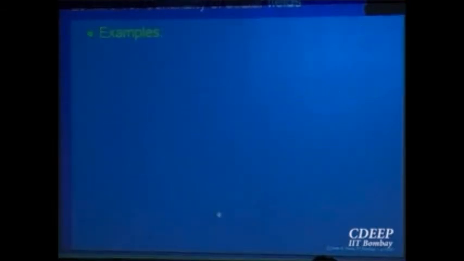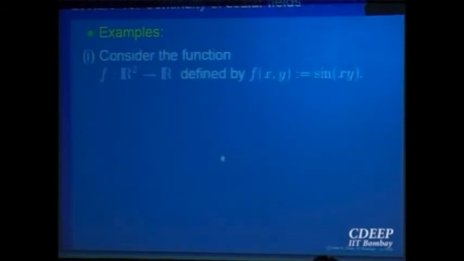So given a function of two variables, there are two projection maps, fixing one of the variables. For a function of three variables, you'll have three projection maps, right? Projection onto three different coordinate planes. So those are the projection maps. They all are continuous. For example, this function is continuous. You don't have to do anything now. You just say that sine is a function of one variable, that is continuous. The function (x, y) goes to x times y, that is continuous. So this function is continuous, right?